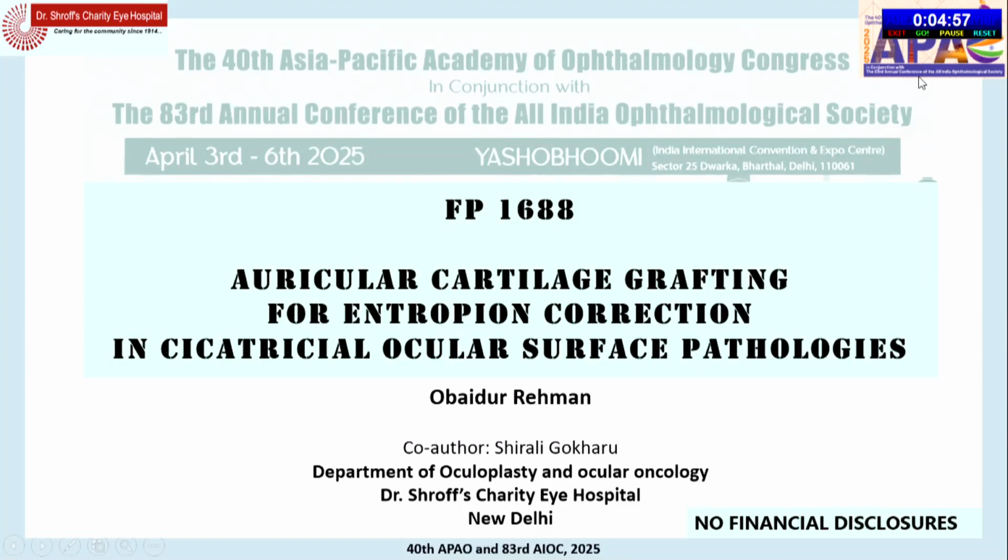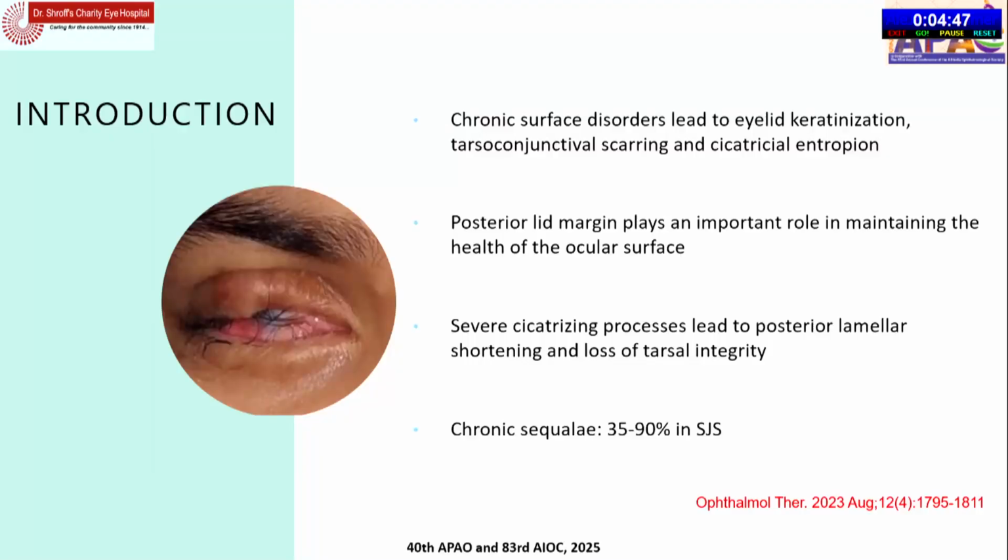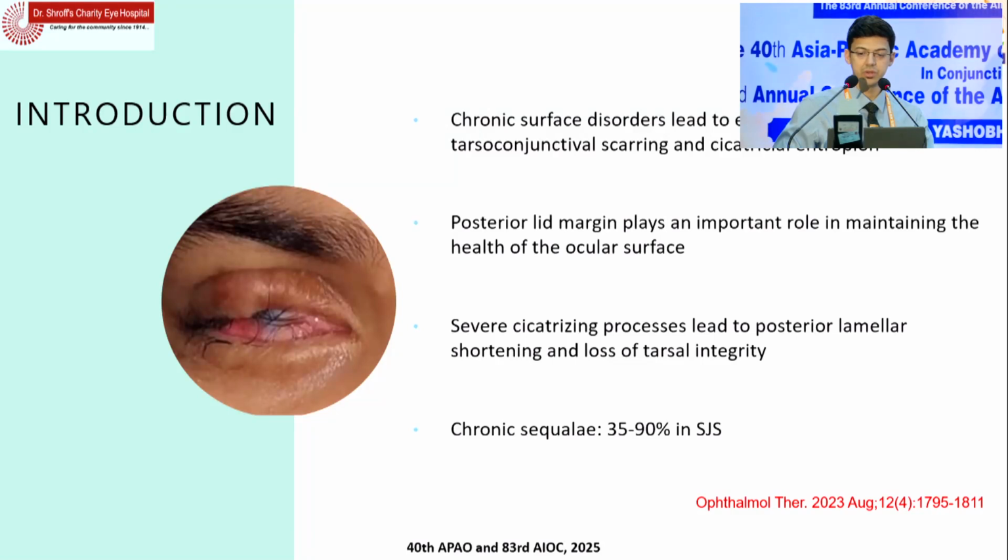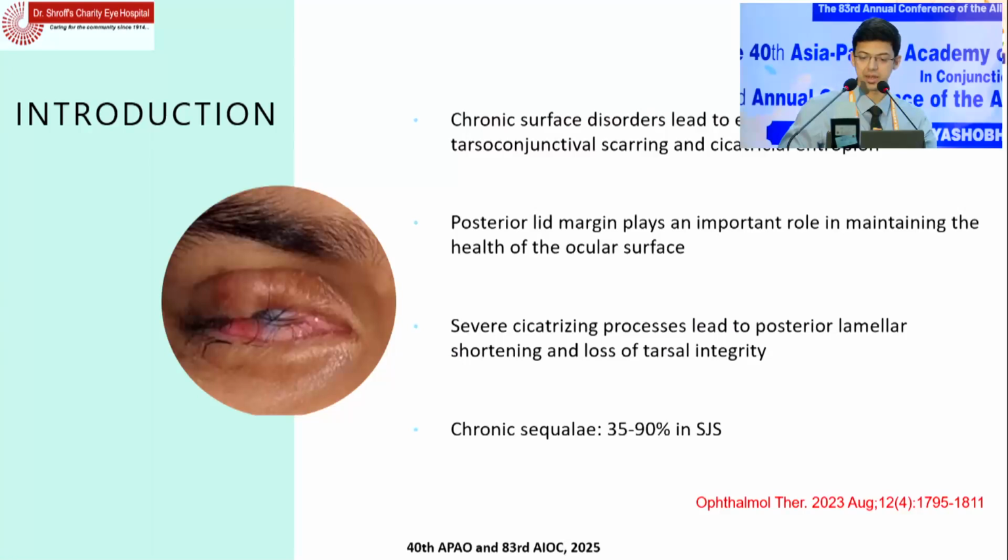Good morning, everyone. I'll be presenting the clinical profile and surgical technique with outcomes of auricular cartilage grafting for severe cicatricial entropion in ocular surface disorders. Chronic surface disorders, as we all know, lead to a host of different surface and eyelid abnormalities. The posterior eyelid margin plays a very important role in maintaining the overall health of the ocular surface. But severe cicatrizing processes lead to posterior lamellar shortening and loss of tarsal integrity, which is a very severe complication in ocular surface pathologies. And chronic sequelae of ocular surface and eyelid may be seen in up to 90% in